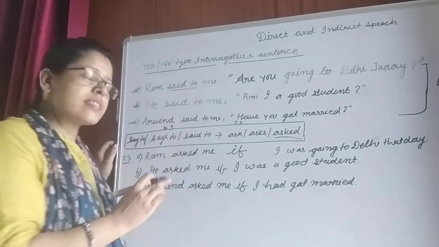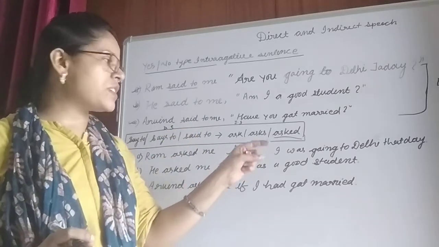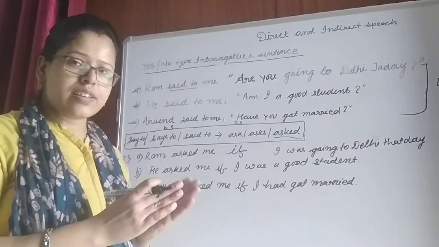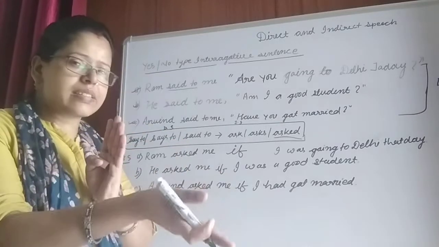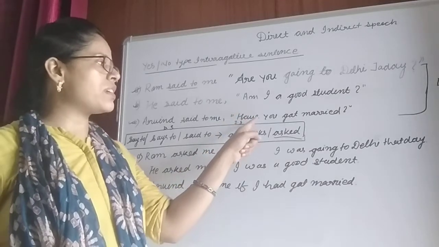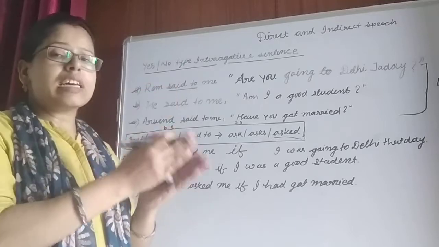The rule says that if the reporting verb is in past tense and the reported speech is in present tense, then we change according to the respective past tense of that present tense. Because it is an example of present perfect tense, we change this into past perfect tense.